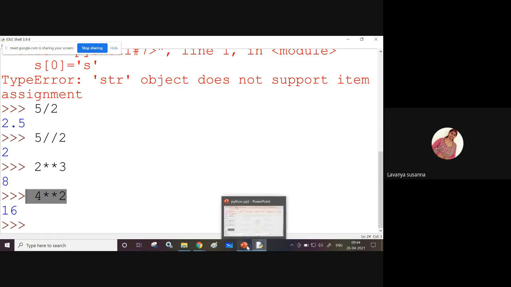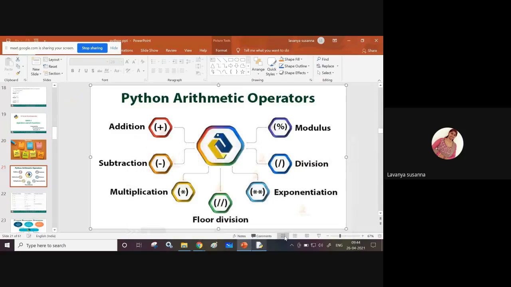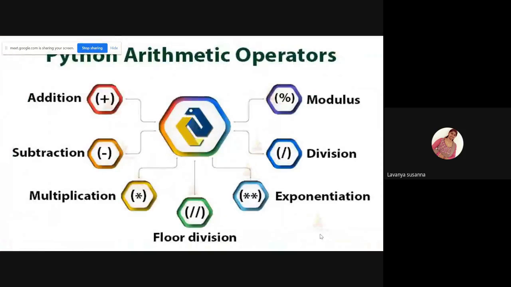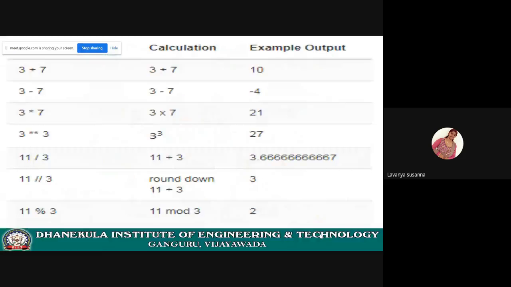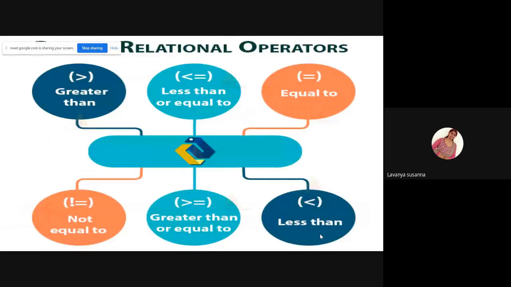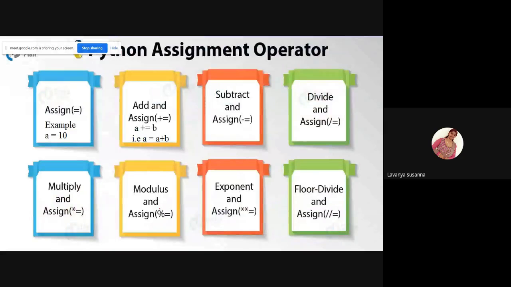Now, next one, relational operators. What are relational operators in Python? See here. Already you know these: greater than, less than, equal to, not equal to, greater than or equal to, less than or equal to. These are the relational operators.